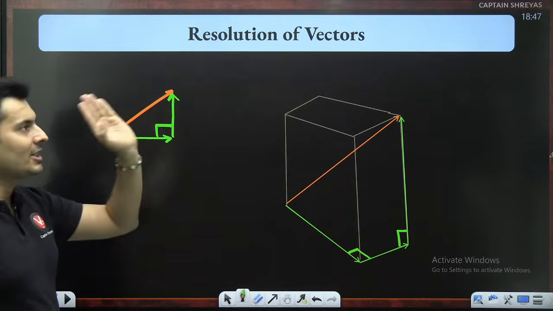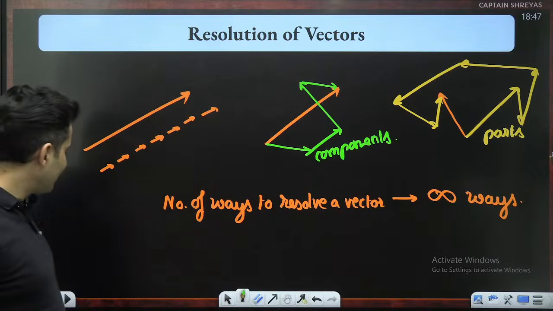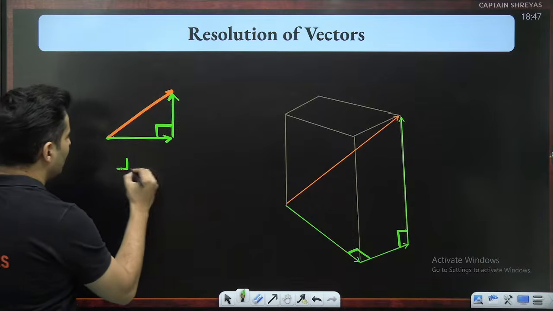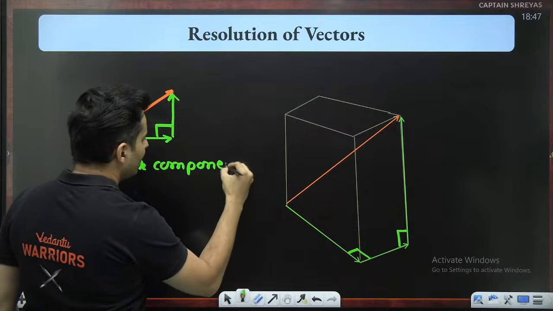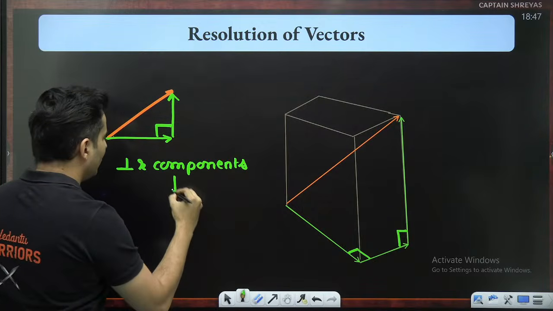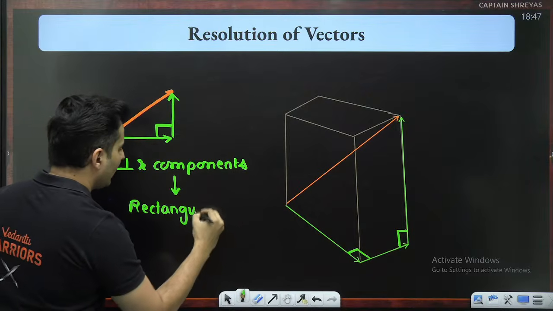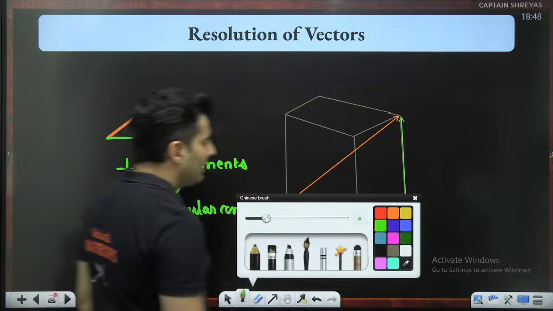So these types of components, which are not of those infinite kinds but of a very peculiar type, perpendicular to each other, are basically perpendicular components. They are also referred to as rectangular components. Why did we do this?